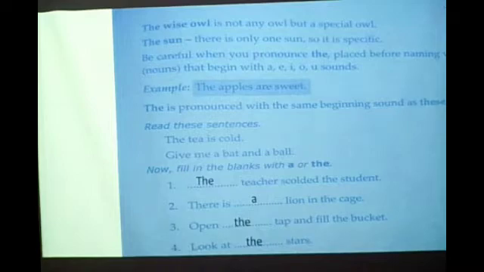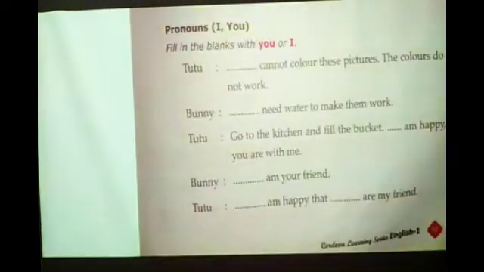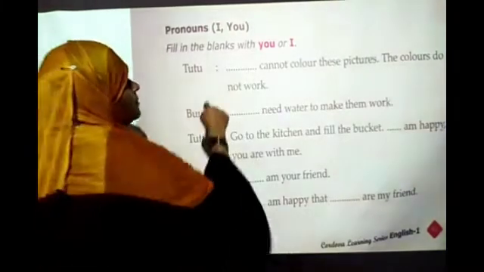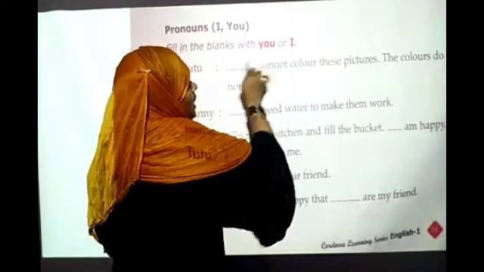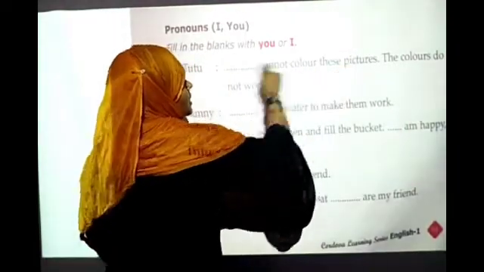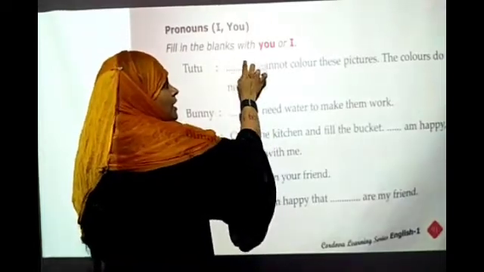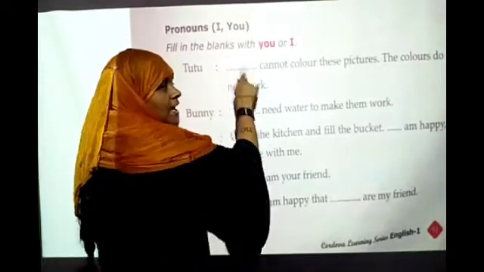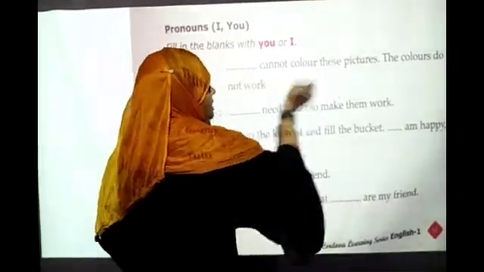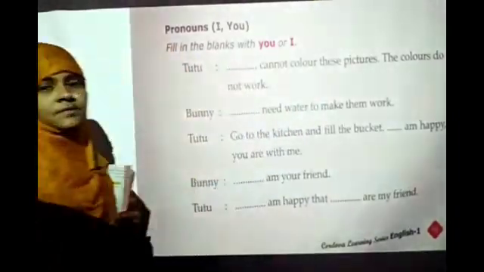Next bit you have to do, children. Fill in the blanks with the pronouns you, are, I. What do you have to do? Just keep here you. You cannot color. I cannot color this picture. Like this you match it and write it down. Wherever suitable you, write down you. Wherever suitable I, write down I. Just read the whole sentence and complete this bit.